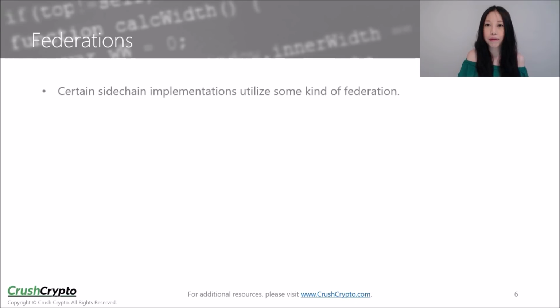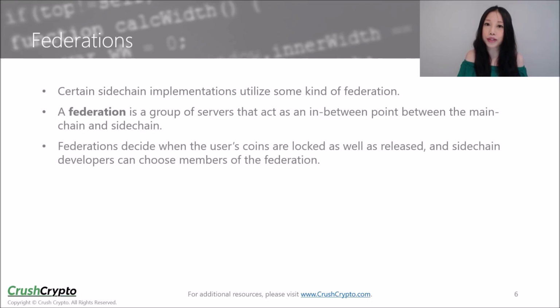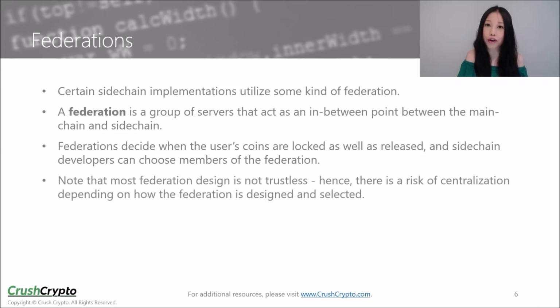Some sidechain implementations may utilize some kind of federation. A federation is a group of servers that act as an in-between point between the main chain and the sidechain. Federations decide when a user's coins are locked and released, and sidechain developers can choose members of the federation. Most federation designs are not trustless, so there is a risk of centralization depending on how the federation is designed and selected.